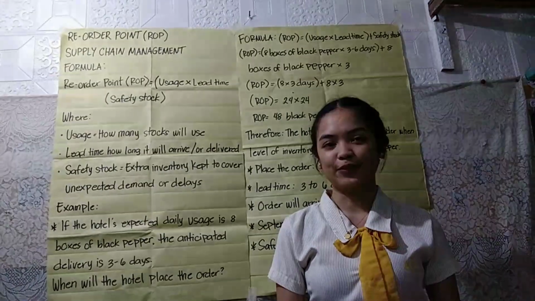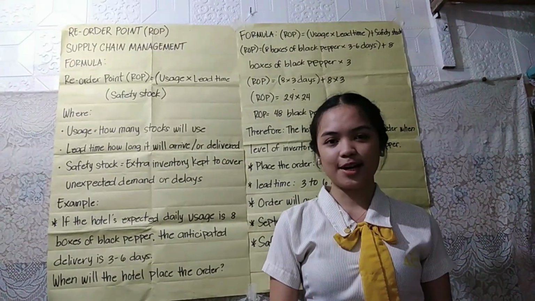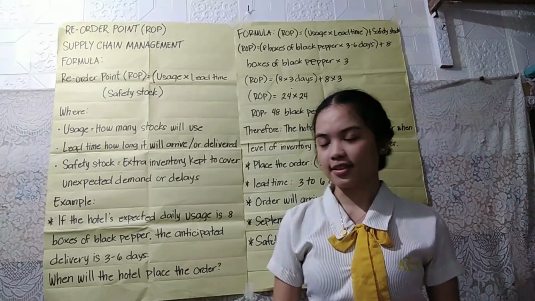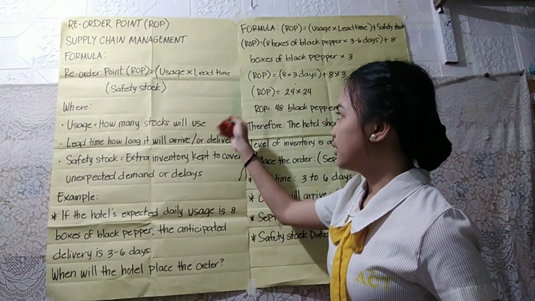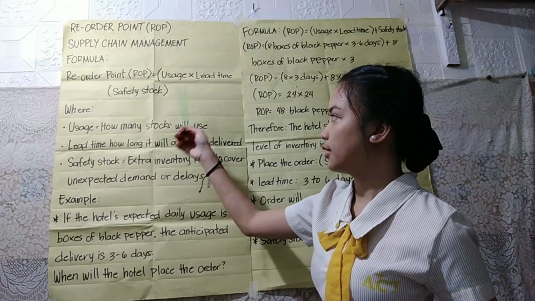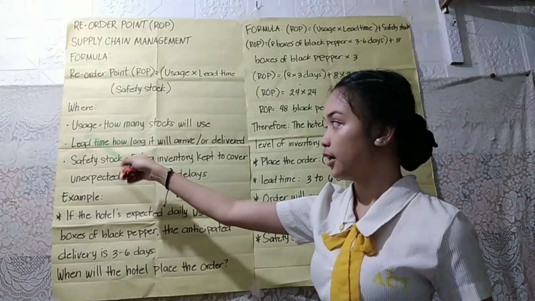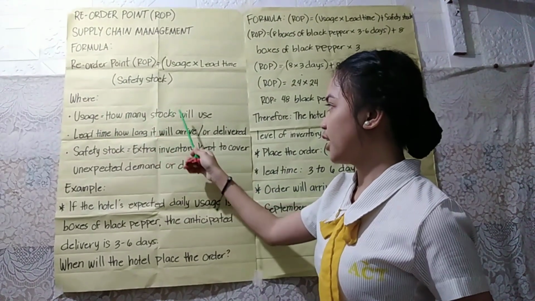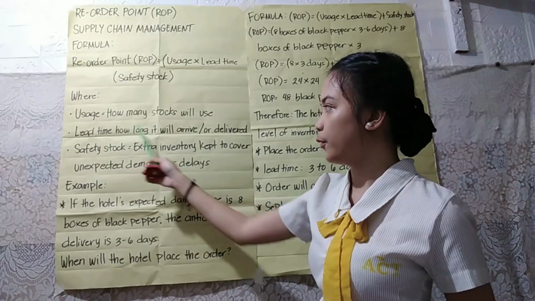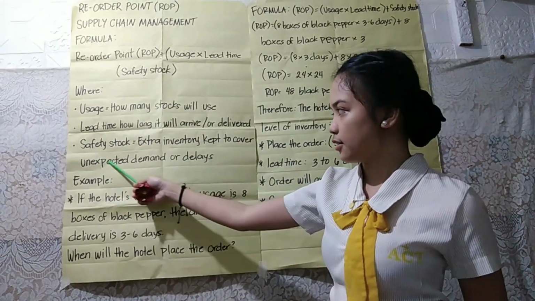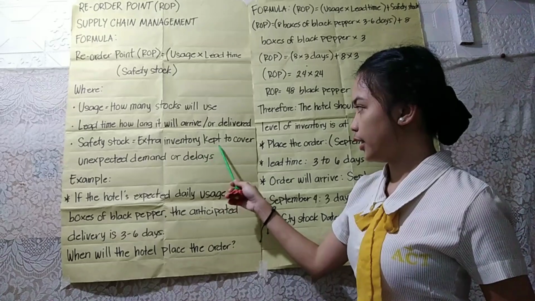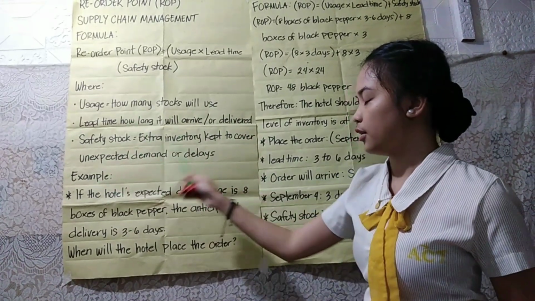I'm from 504A. So, today I will be discussing the ROP, the reorder point: usage times lead time plus safety stock. Usage is how much stock will be used, and lead time is how long it will take to arrive or be delivered. Safety stock is extra inventory kept to cover unexpected demand or delay.